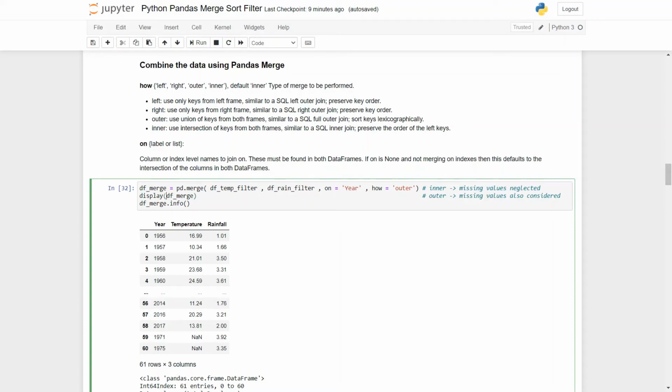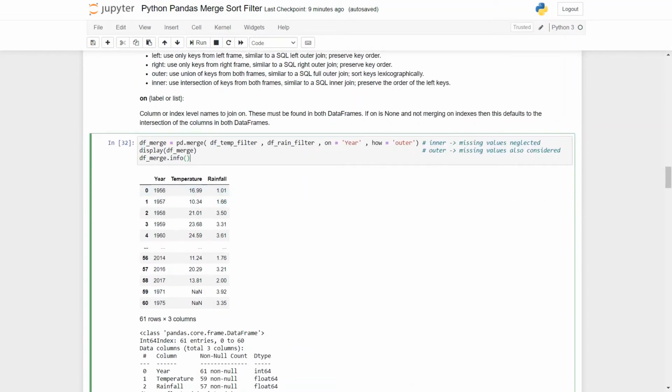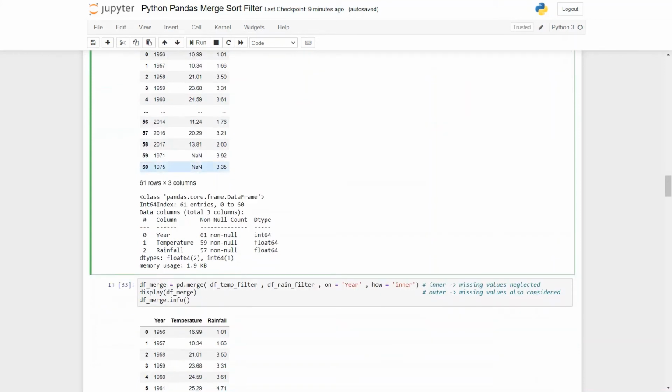Then simply we display the newly formed data frame called df merge, and we can get the info for a better idea of what is actually happening. So you can see in the output the data frames have been merged, and from info we get that there are a total of 61 non-null values in the year column, and in the temperature column there are two missing values, therefore 59 non-null values.